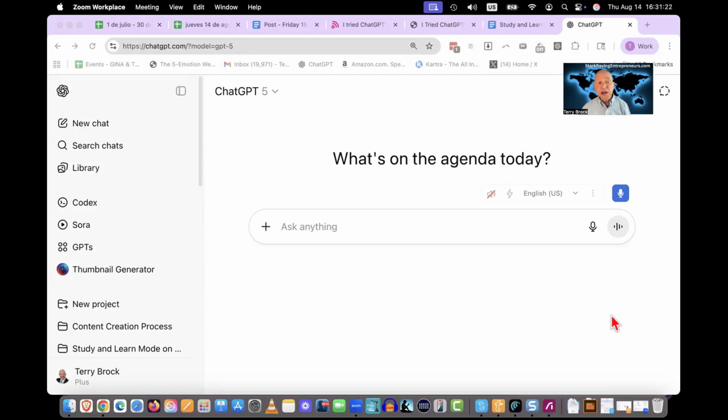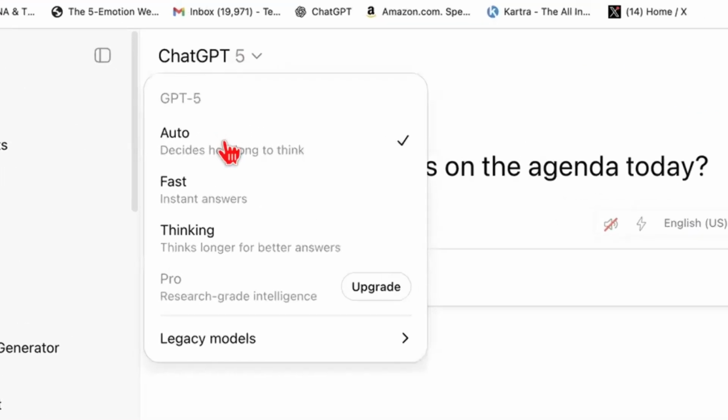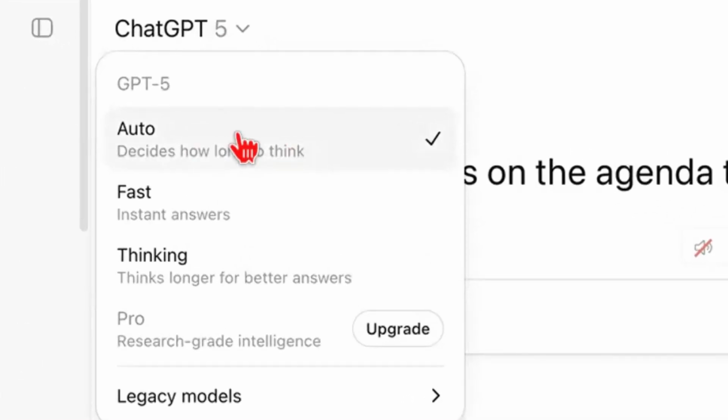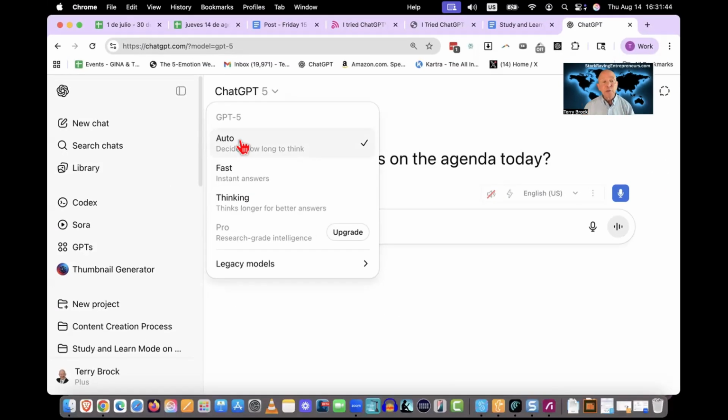Okay, so here we are on ChatGPT, and you'll notice I'm using version 5 right now. As we take a look at this, it gives you the ability for auto. It tailors the message based on what you want. If you have some questions or need some deeper research, it works with you on that. It either goes with fast or thinking, or I like to choose auto and let it decide which one. Because you remember in the earlier versions of ChatGPT, holy Toledo, they had, I think, 438,329 choices. And I'm only exaggerating slightly. It's actually about 7, but it was a little bit confusing.